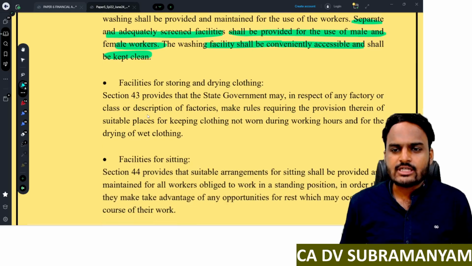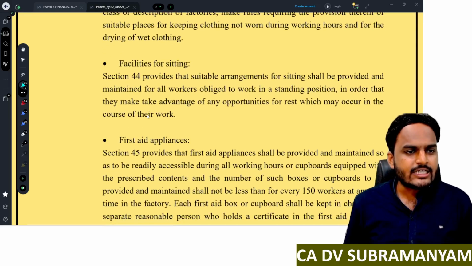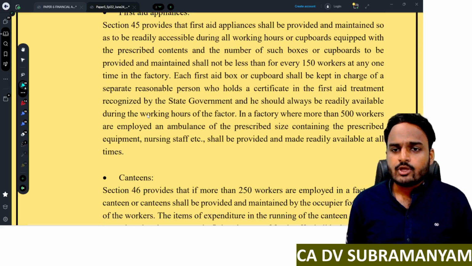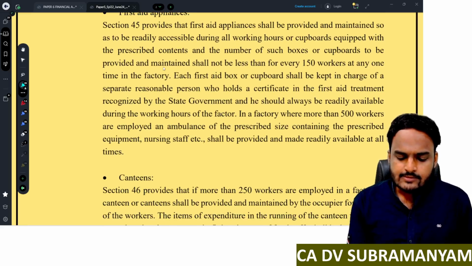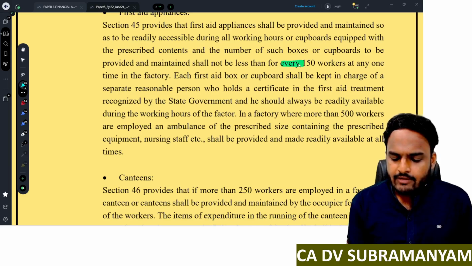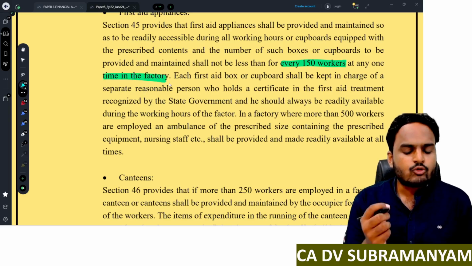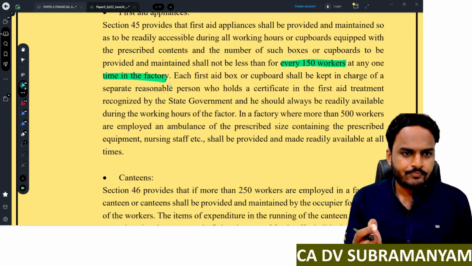Next, like that only: facilities for storing and drying clothing, facilities for sitting, first aid appliances. Here you can observe, for every 150 workers at any time in the factory, you have to maintain a first aid box.